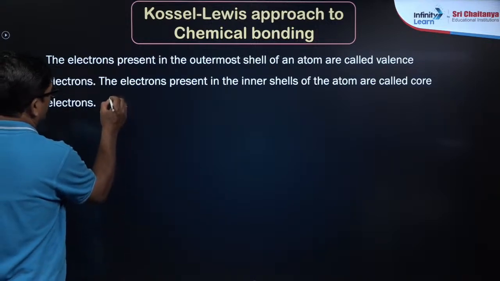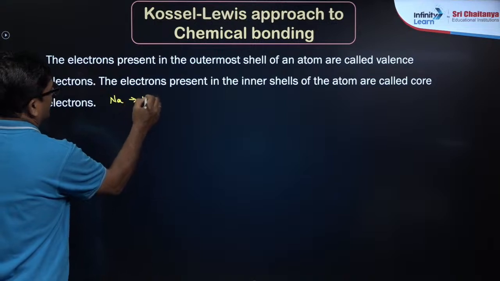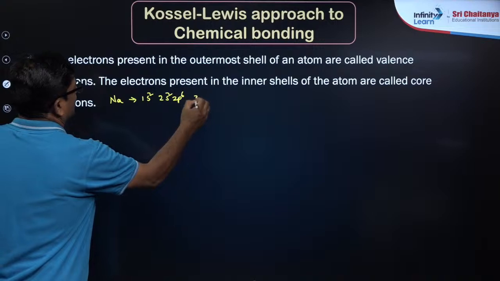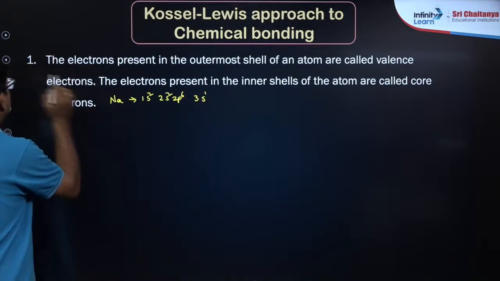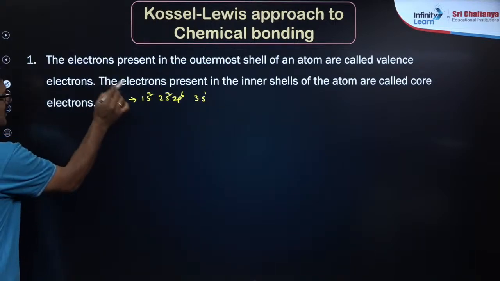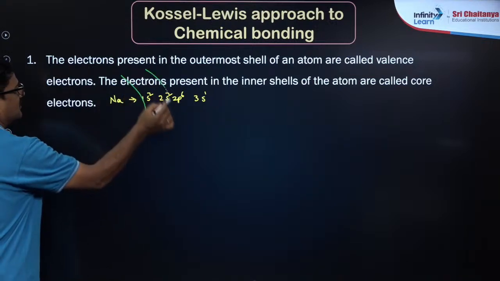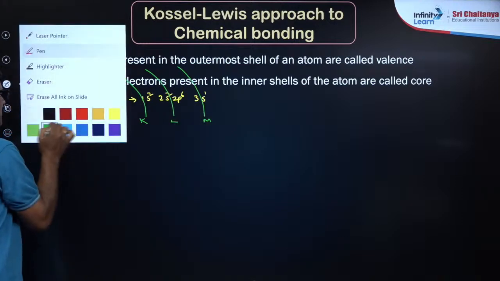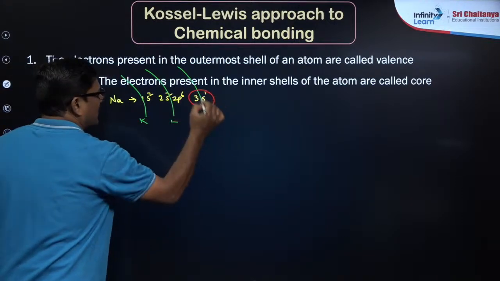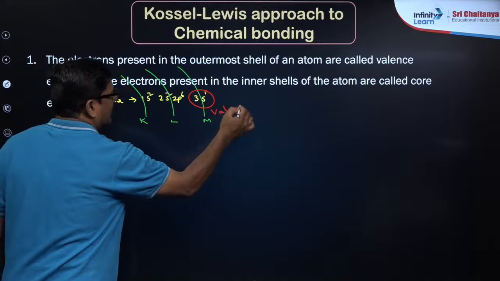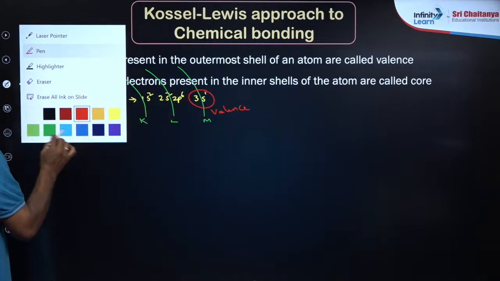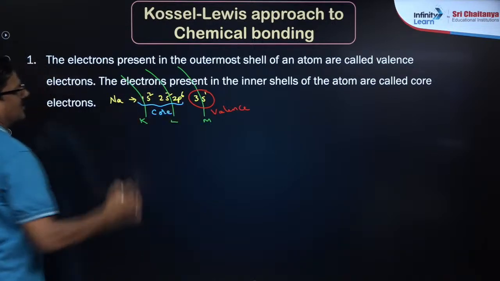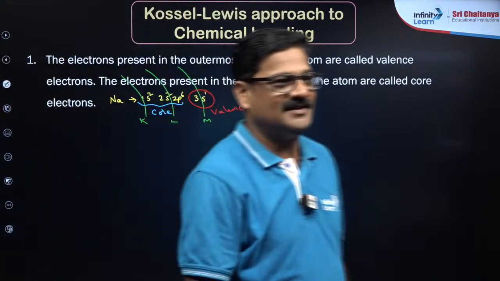If you talk about sodium, it is 1s2, 2s2, 2p6 and 3s1. This is shell number 1, K shell, L shell and M shell. The outermost electron you see here is the valence electron. The electrons inside, except the valence electrons, are called core electrons. Understood?